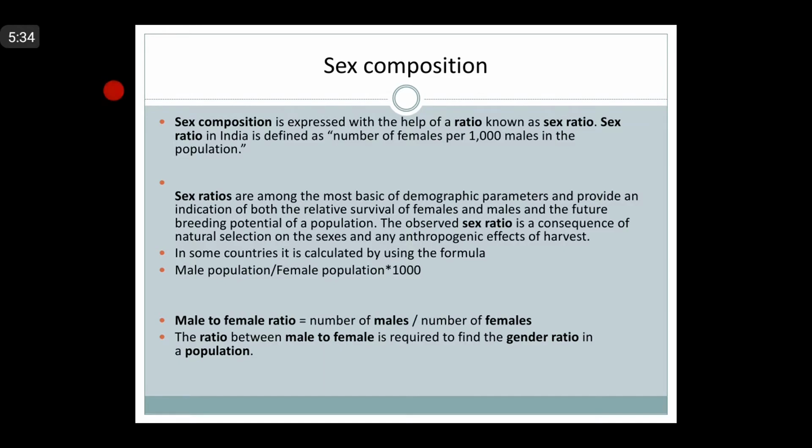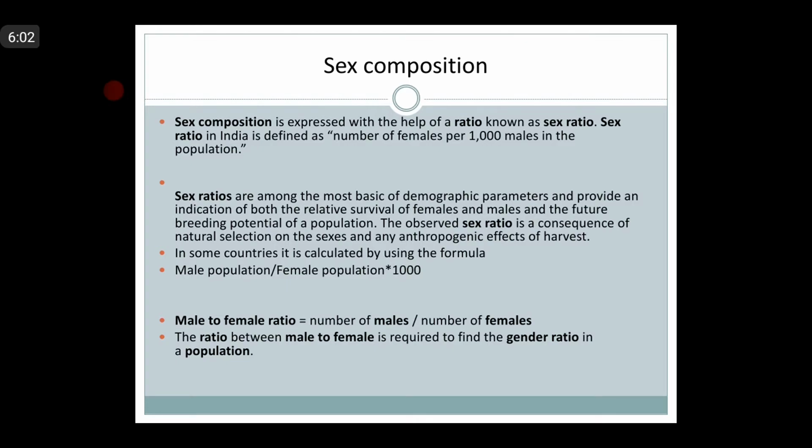Got it? In some countries, it is calculated using the formula male population by female population, per 1000, that is the number of males per 1000 females, and the ratio between male and female is required to find the gender ratio in a population.